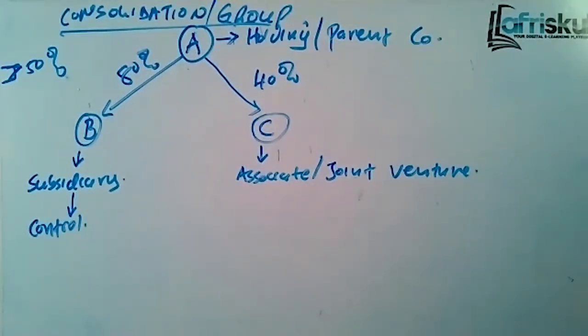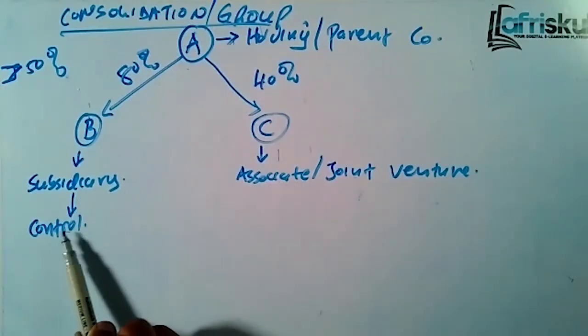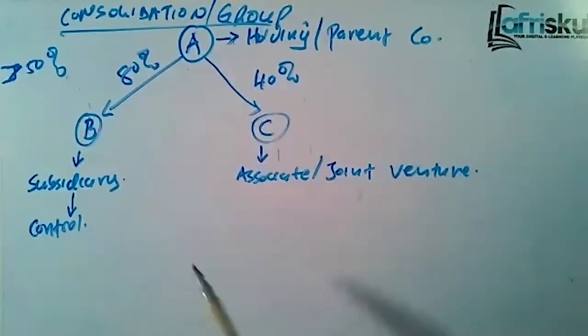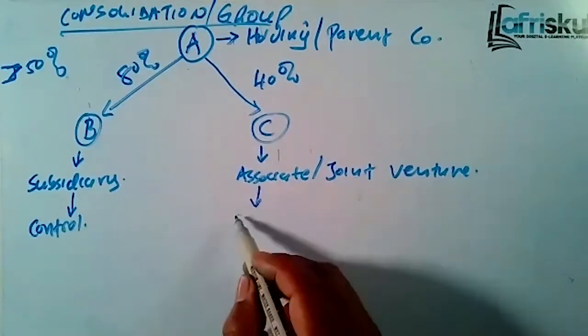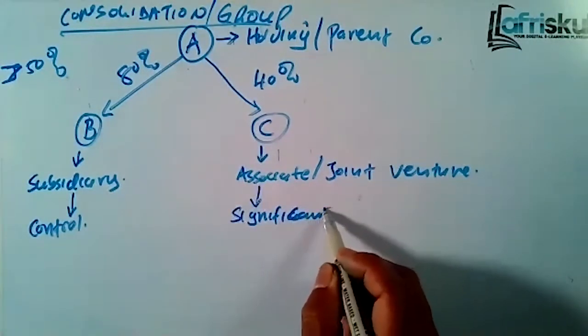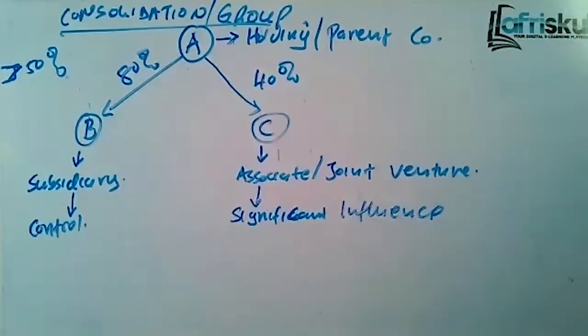Now, another difference between a subsidiary and an associate is that for the associate, we cannot control them. Subsidiary, you are controlling them since you have more than half of the shares. For the associate, you cannot control them, but you have what we call significant influence. That means subsidiary, you can control them, but for associate, you cannot control them, but you can have significant influence.